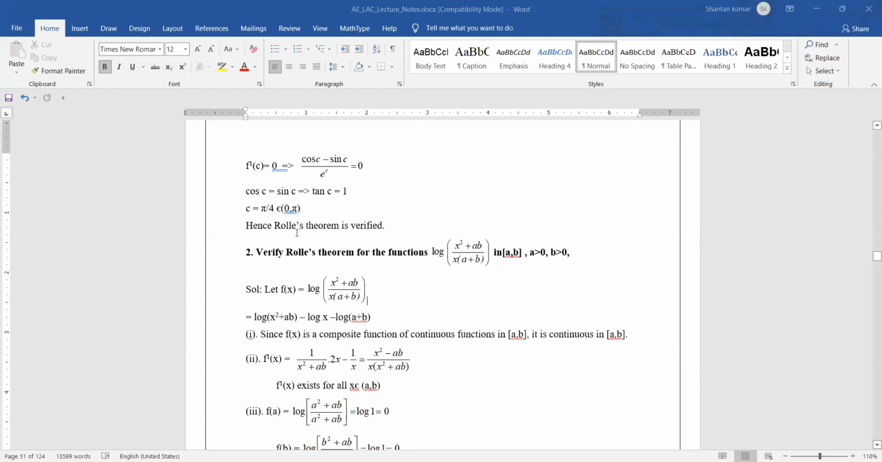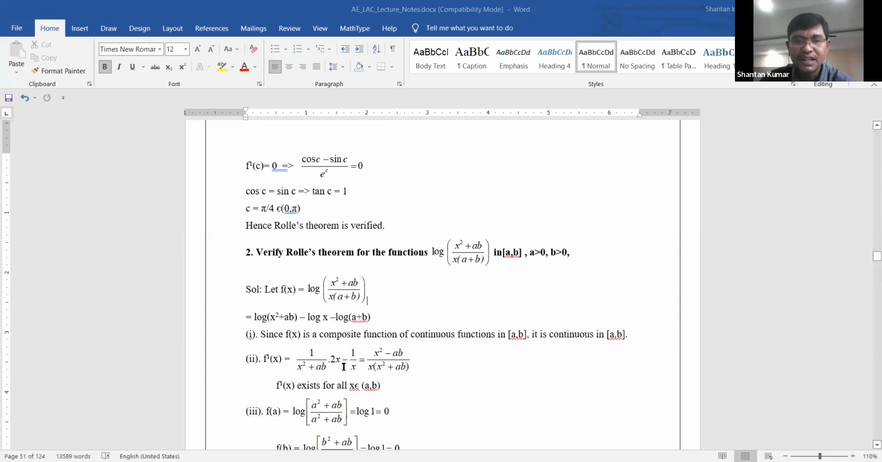Here, after that, take the LCM and simplify again. That is, f dash of x is the value x square minus ab by x into x square plus ab, and it also exists in between a comma b.